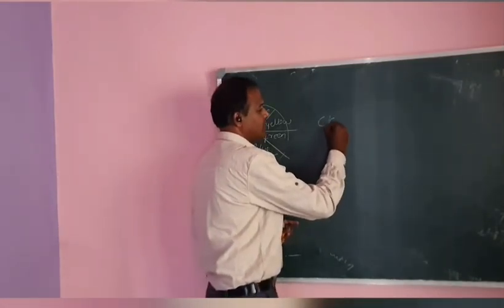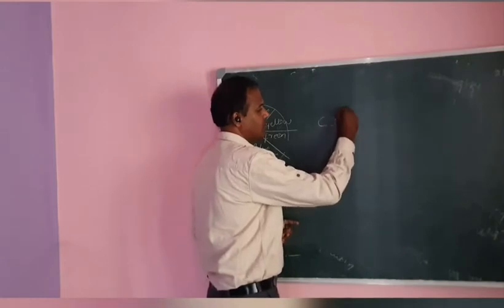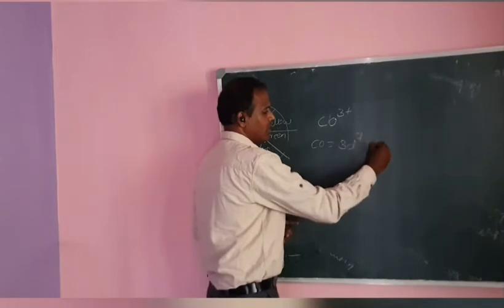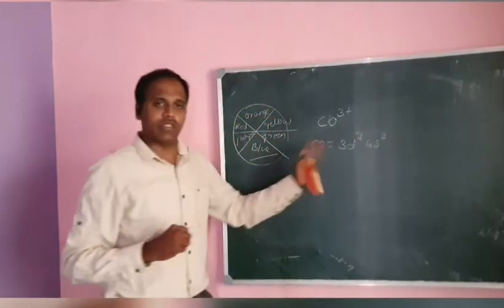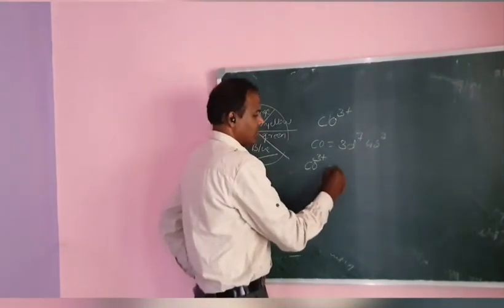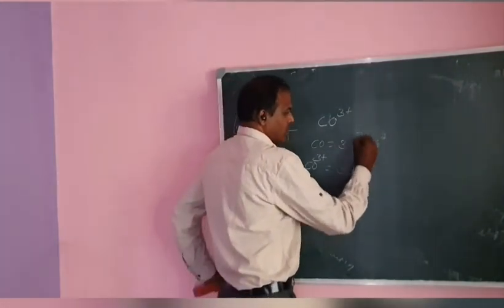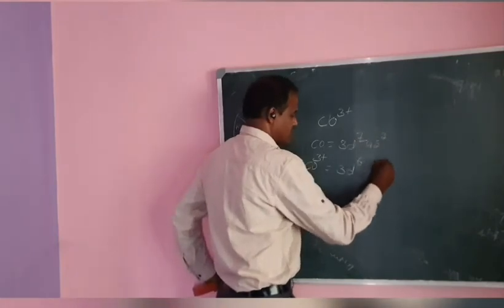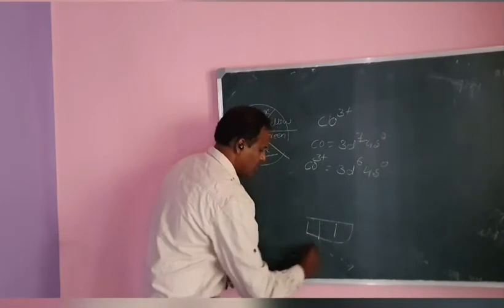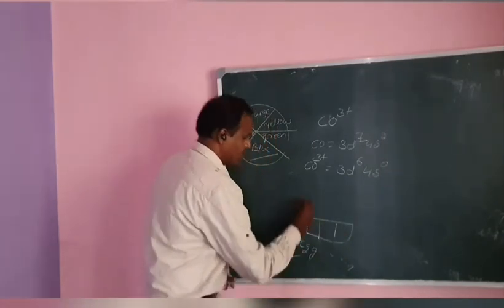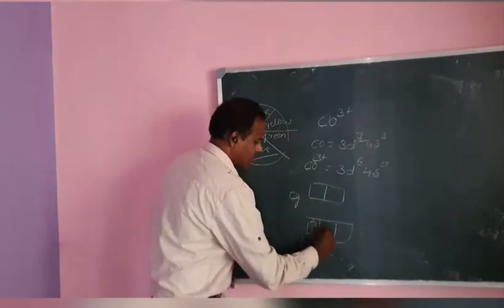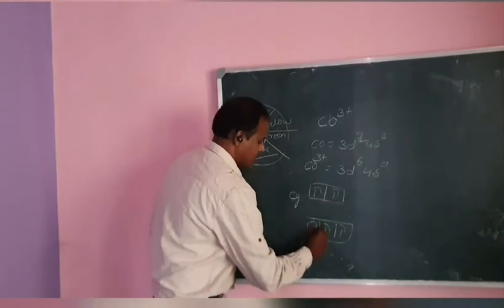For example, take cobalt 3 plus. First, cobalt: you already know it is 3d7 4s2 in the outer shell, the valence shell. When it is cobalt 3 plus, three electrons are lost, giving 3d6 and 4s0. Then you already know the t2g and then the eg: 1, 2, 3, 4, 5, 6.